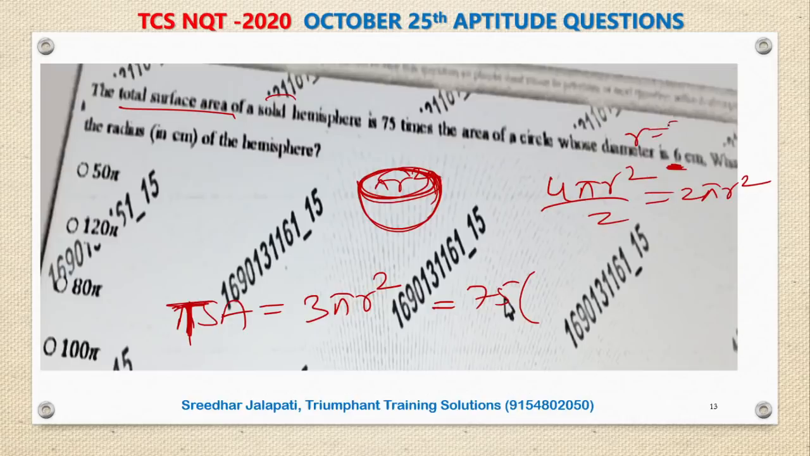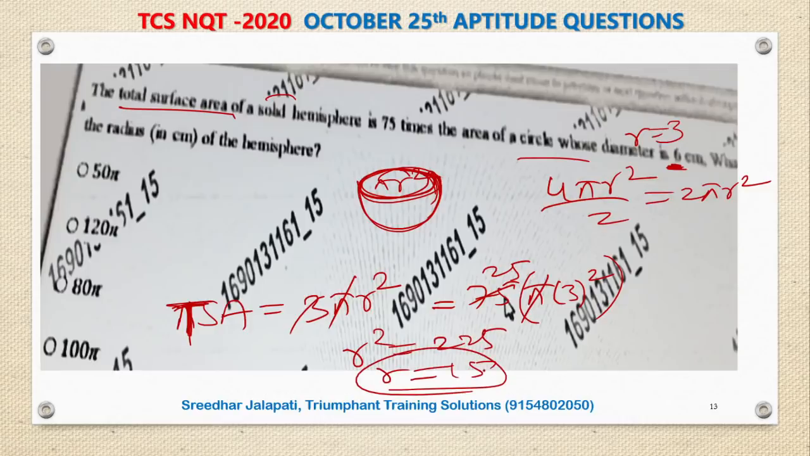If diameter is 6, radius is 3, then area is pi r square, which is 3 square. So on both sides pi gets cancelled, and if I simplify, I'll be getting it as 3 ones 3, 25s. So r square is equal to 25 into 3 square, that is 5 into 3, 225, then r is equal to 15. So radius of the hemisphere is 15.